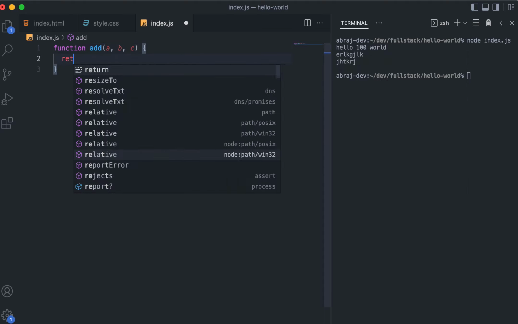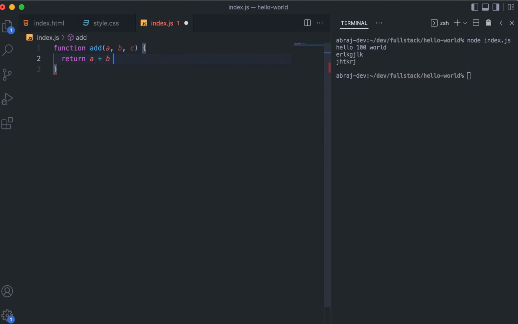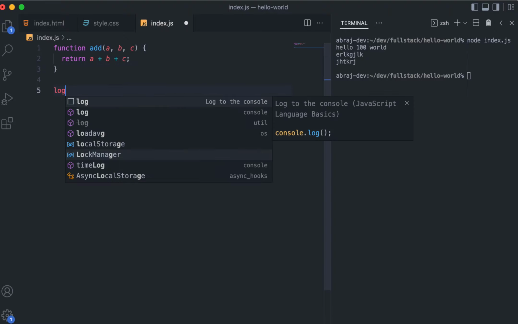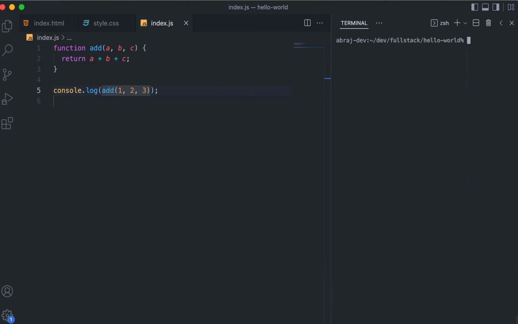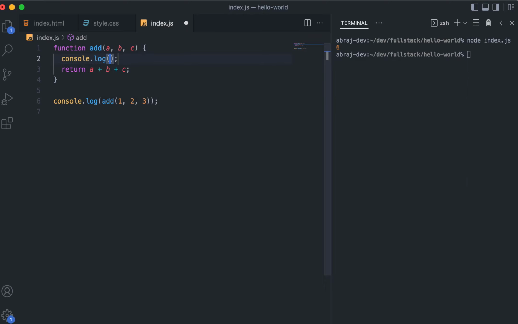Which means a plus b plus c, okay. If I print something like 1 2 3, then it will print 6. That is fine, it is printing 6. But let's try to see the values of a, b and c. Obviously it will be 1 2 3 because these are passed. But let's say I don't pass the third argument, right? Then you see that this is NaN, and NaN is because of 1, 2 and then undefined. C I did not pass, and that's why it became undefined.